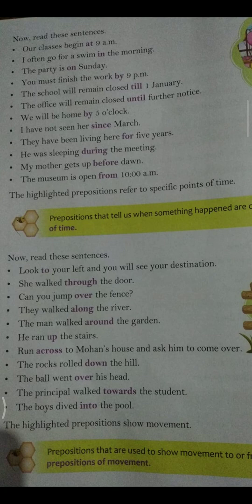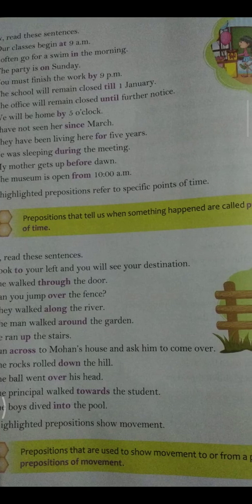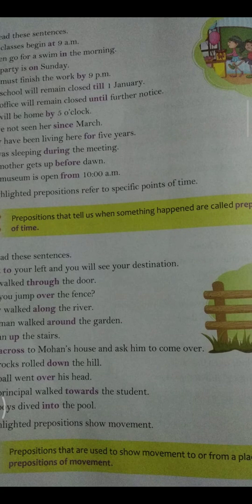Next is preposition of movement. Prepositions that are used to show movement to or from a place are called prepositions of movement. First, can you jump over the fence? This is the movement of jumping. They walked along the river. This is also movement. He ran up the stairs. Ran up, this is also movement. The ball went over his head. The boys dived into the pool.